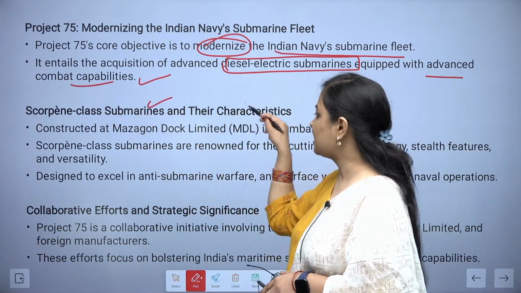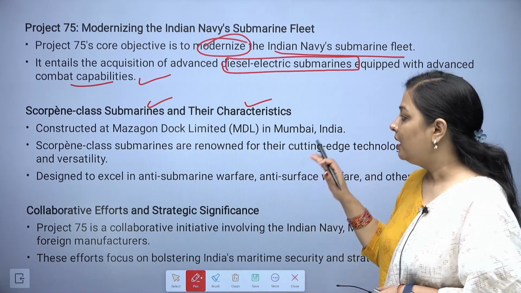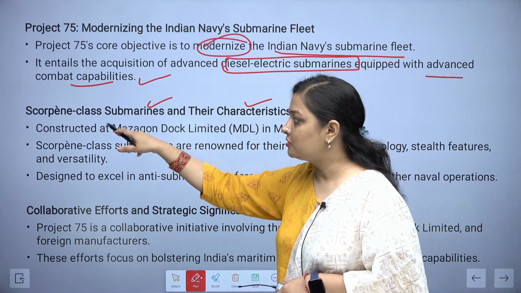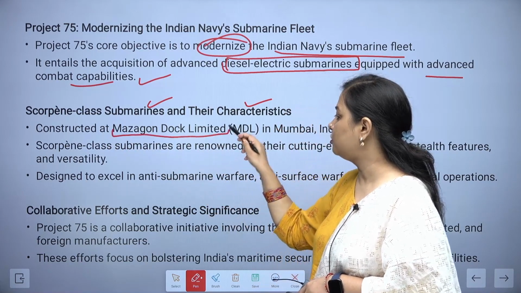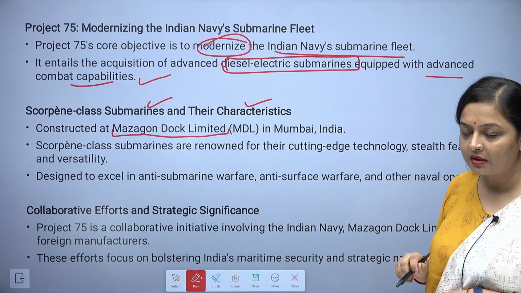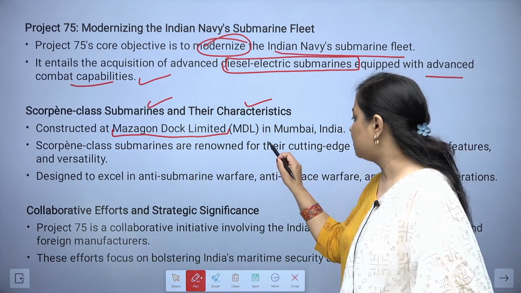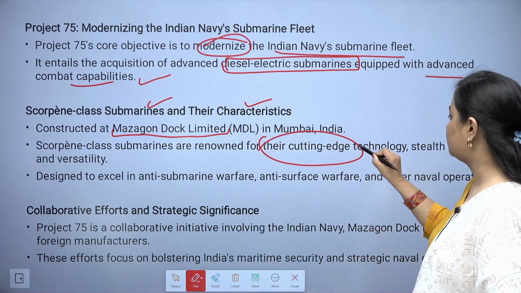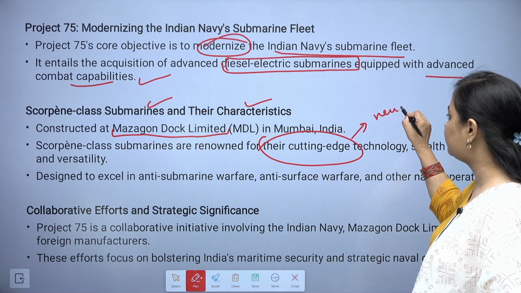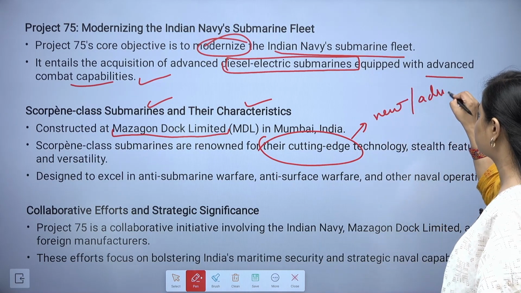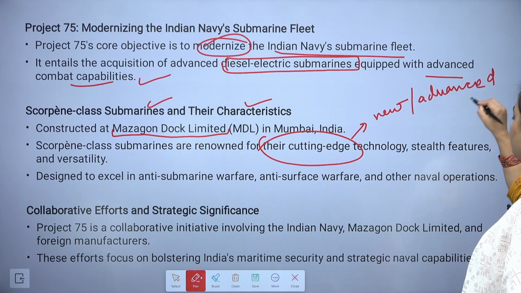Scorpion class submarines and their characteristics. These Scorpion class submarines are being constructed at Mazagon Dock Limited in Mumbai. These submarines are renowned for their cutting edge technology, which means new advanced level technology.